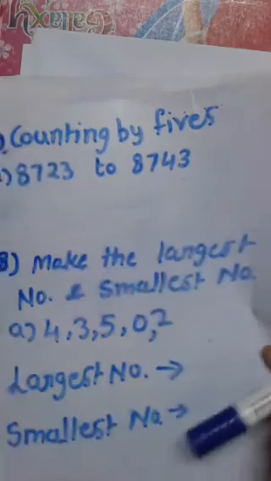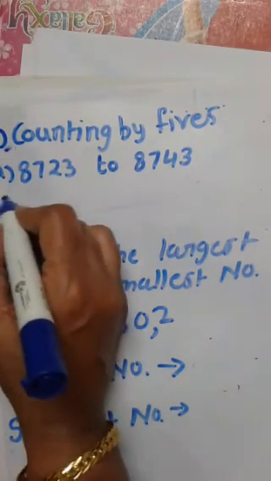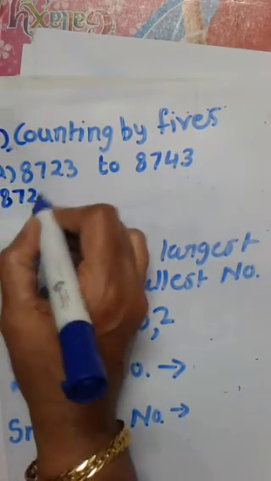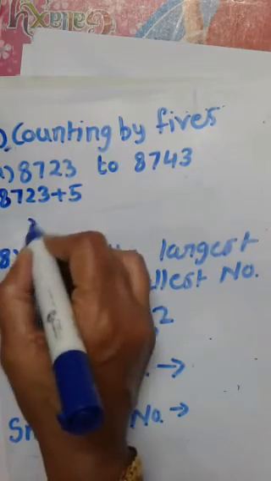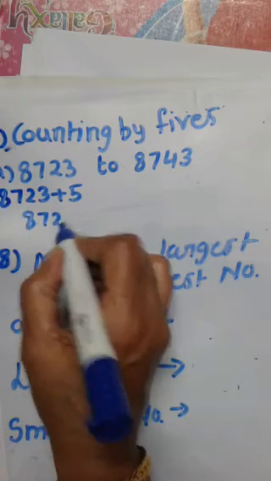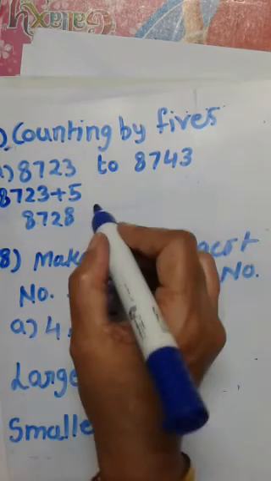Okay, we start here. First we add 8723 plus 5, which is 8728.